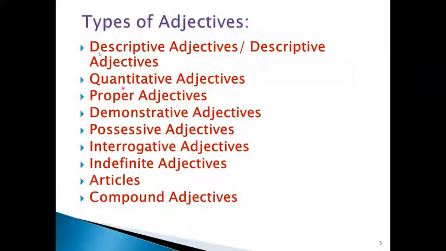Okay, now let's move to some other point. Types of adjectives. Here we have some different types of adjectives. We have descriptive adjectives, and we think of them as main forms. Quantitative adjectives, we'll talk about the types of them later. The third type is proper adjectives. The fourth one is demonstrative adjectives.